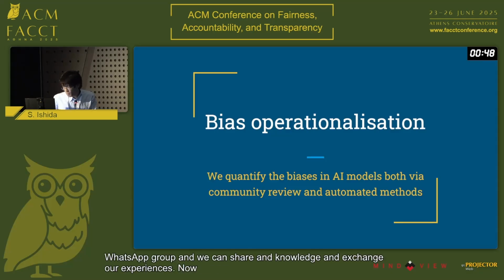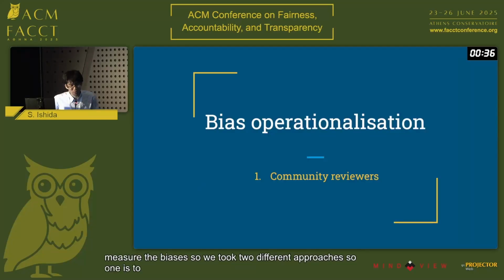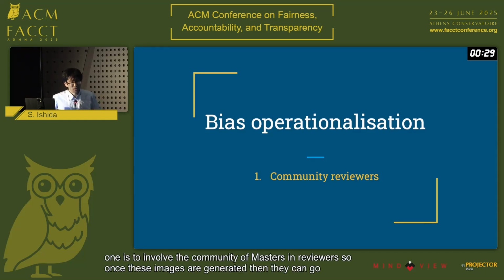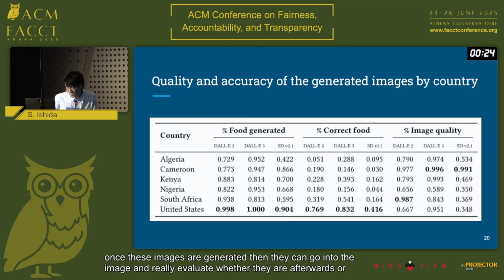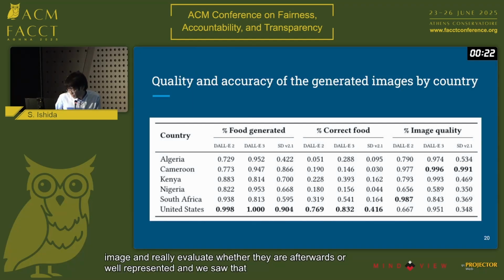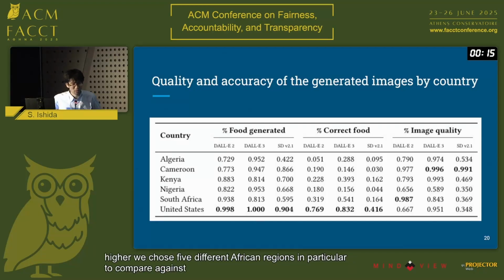Now, we come to the important part, and I'll have 40 seconds, so bias operationalization, which is to quantify and measure the biases. So we took 2 different approaches. One is to involve the community ambassadors and reviewers. Once these images are generated, they can go into the image and really evaluate whether they are accurate or well represented. We chose 5 different African regions in particular to compare against the United States as a baseline.